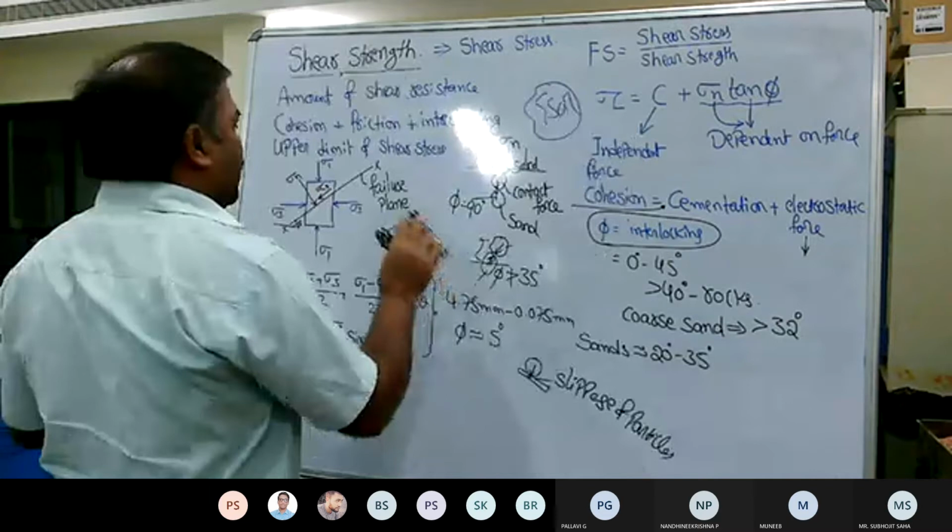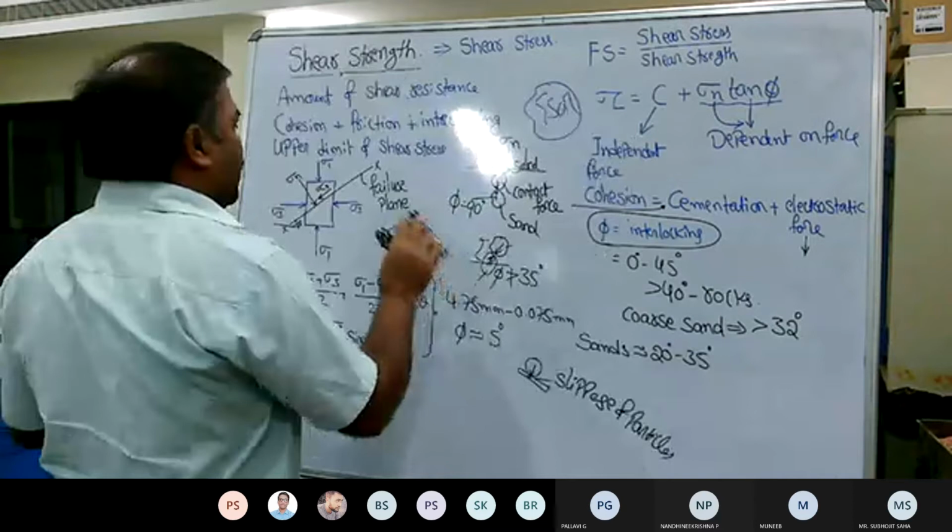So can interlocking exist in the case of fine grained soil? Just imagine, this is a clay particle and this is another clay particle. First of all, because of the formation of the diffusion double layer, when you apply the normal stress, no two clay particles have a perfect physical contact. That is not possible. Therefore, the attraction is always between the electrostatic layers only, or between the diffusion double layers only.